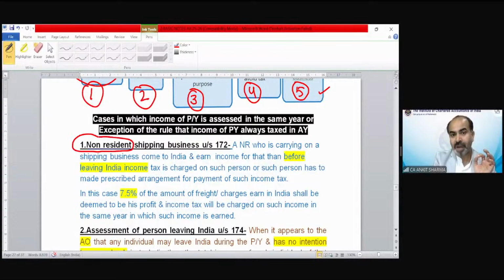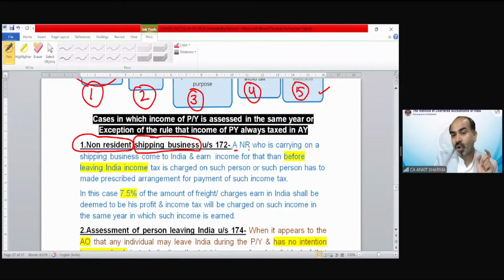Now, you might be thinking, what is the meaning of non-resident? We have chapter number 2, in which we are going to discuss in detail what is resident and what is non-resident. For the time being, I can tell you that a person who is residing outside India is a non-resident, who does not live in India. Generally we treat them as non-resident. The detailed and technical meaning we are going to discuss in the second chapter. And if that non-resident is involved in shipping business,